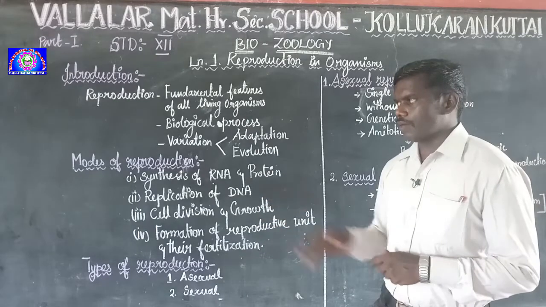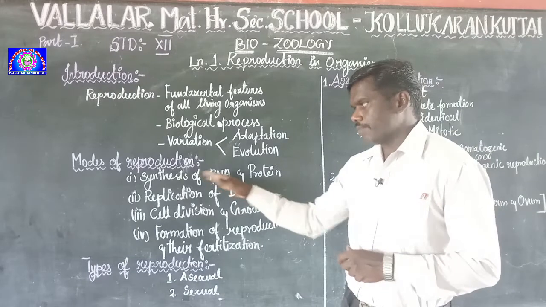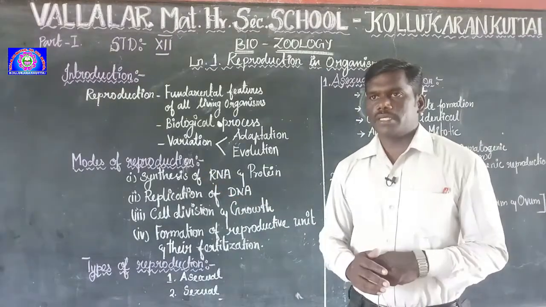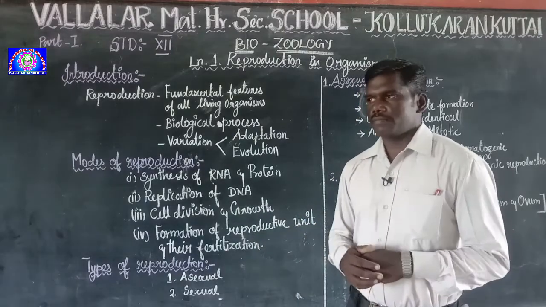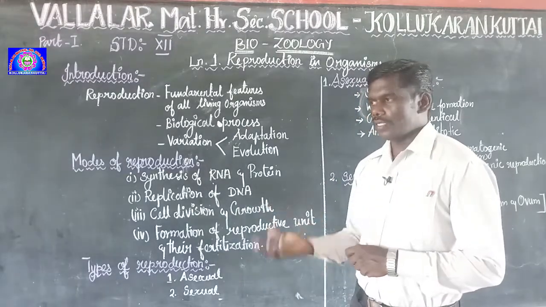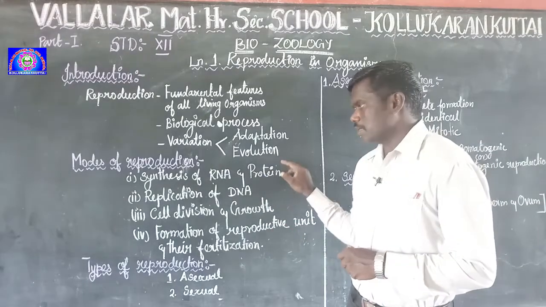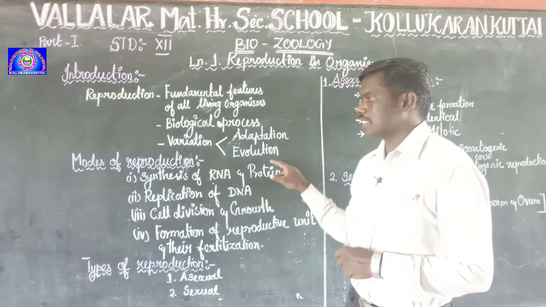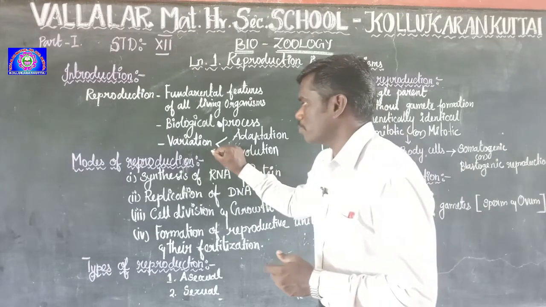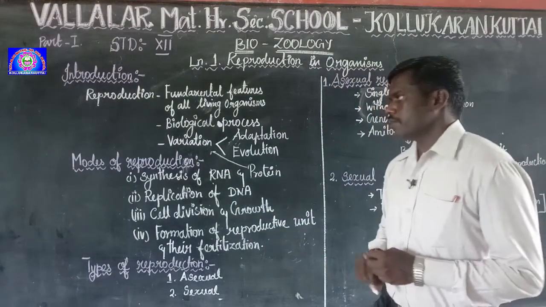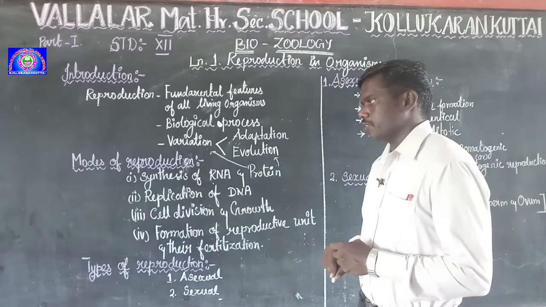Let's recall the mode of reproduction. Synthesis of RNA and protein: during cell division or reproduction, it synthesizes RNA, ribonucleic acid, and through that it synthesizes protein. Why is protein necessary in reproduction? It is involved in the variation process, and plays a very important role in evolution.